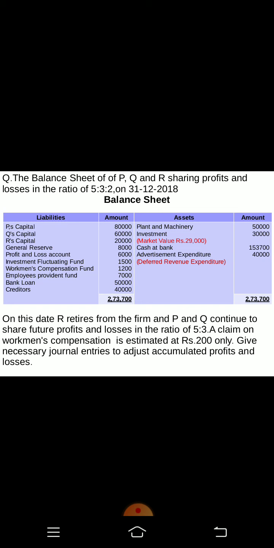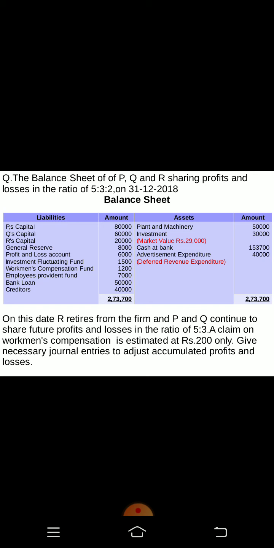General reserve, it is accumulated profit. Profit and loss account, it is accumulated profit. This is a profit and loss account credit balance. If it appears on the liability side, it means that it is having a credit balance. But if it appears on the asset side, it means that it is having a debit balance, then it will be treated as accumulated loss. But here the P&L account will be treated as accumulated profit.